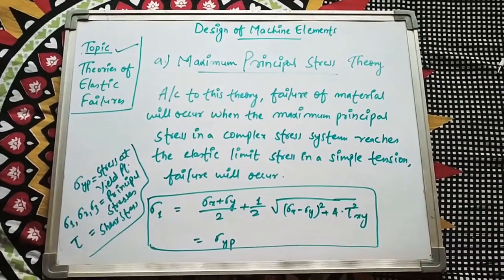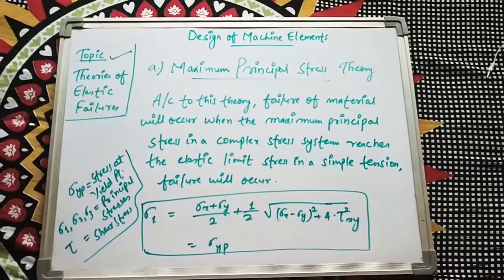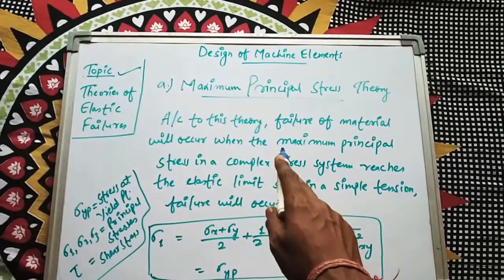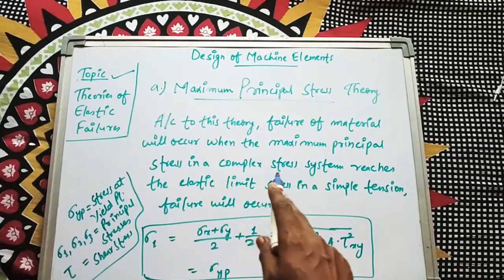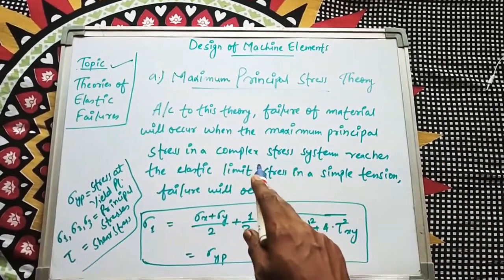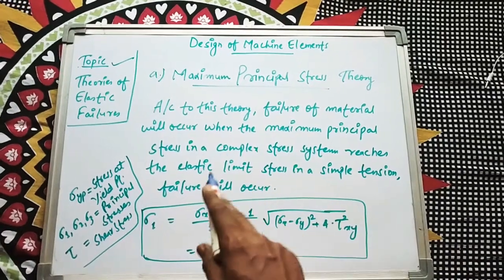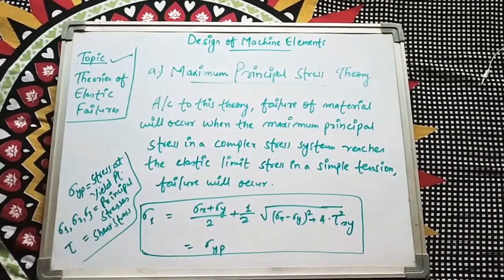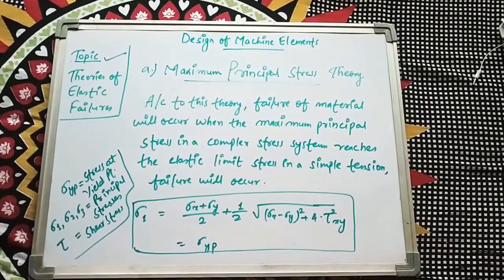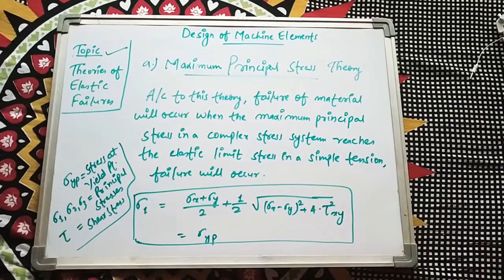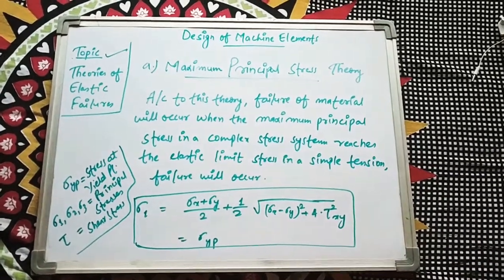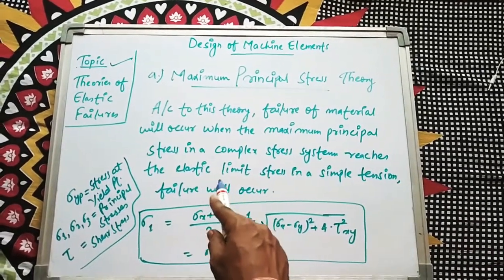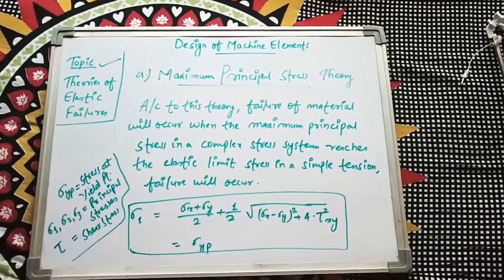So the first theory is the maximum principal stress theory. This is the statement of the maximum principal stress theory. According to this theory, the failure of a material will occur when the maximum principal stress in a complex stress system reaches the elastic limit stress in simple tension. The main line is that failure occurs when the maximum principal stress reaches the elastic limit.